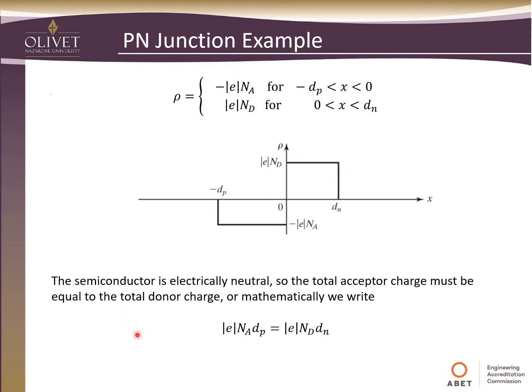The semiconductor is electrically neutral, so the total acceptor charge must be equal to the total donor charge. Mathematically, we could write this as this total magnitude times this width, dp, must equal this total magnitude times this width. That's just expressing what we're seeing here, that each side of this vertical axis must be equal.